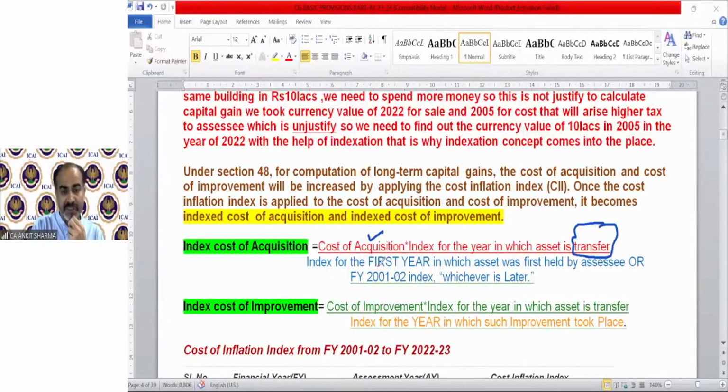Divided by the index for the first year in which the asset was first held by the assessee, which technically means the purchase year index. If you purchased in 2005-6, then we need the 2005-6 index. If you purchased in 2010-11, then we need the 2010-11 index. It will be given in the question, do not bother. But one more thing has been written: or financial year 2001-2 index, whichever is later. What is the meaning of this? It's a very interesting meaning. So the exact formula is like this.